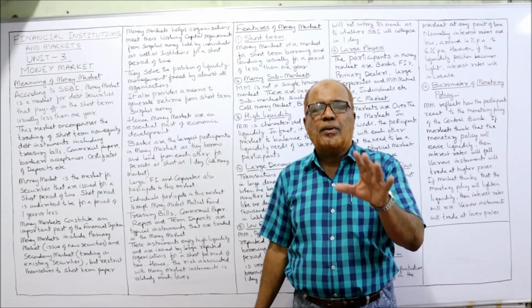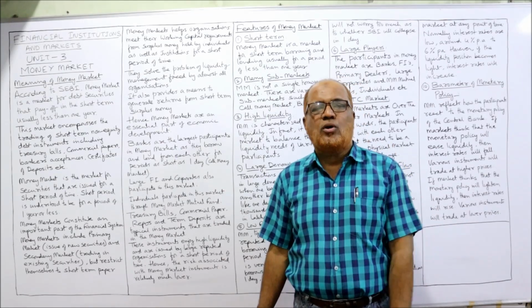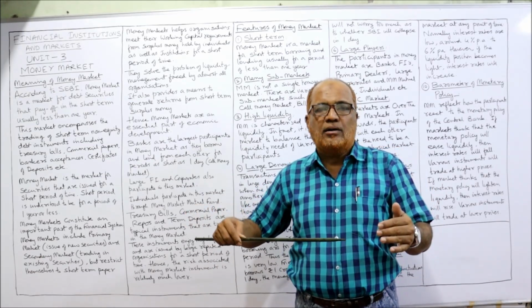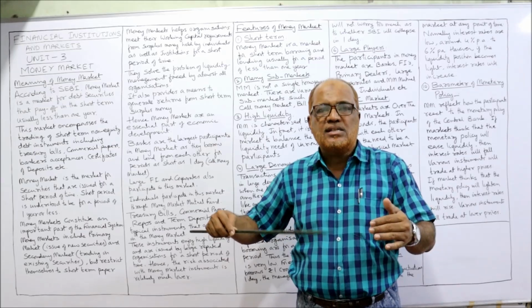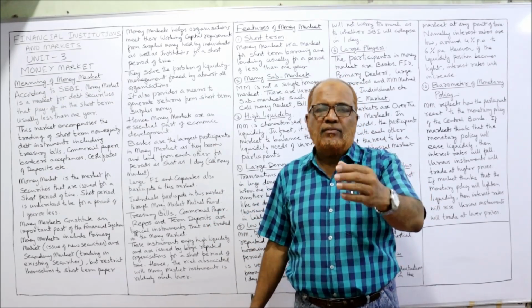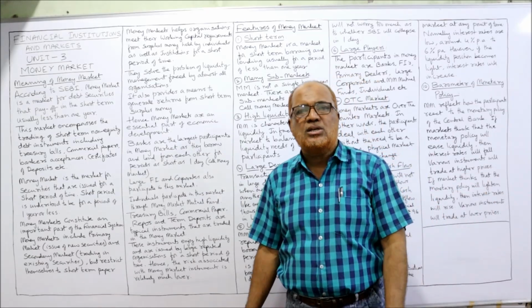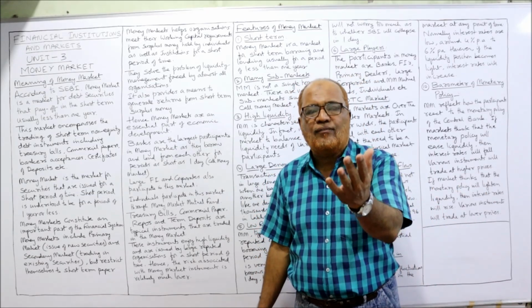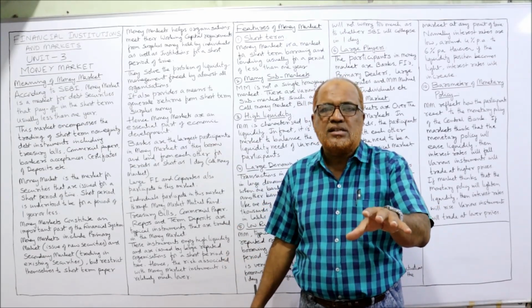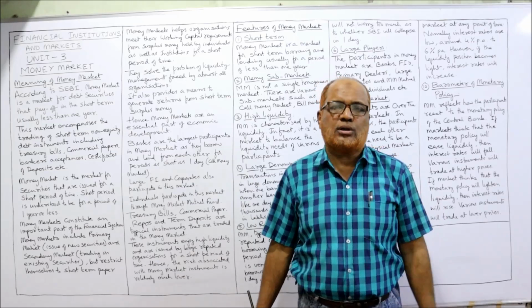The money market occupies a very important place because it plays the role of mobilizing money, collecting money from savers who want to invest for a short period of time. And this money will be diverted to organizations which require funds for a short period of time. So there is a need for short-term funds and there is a supply of short-term funds.